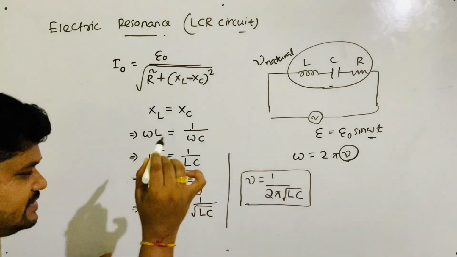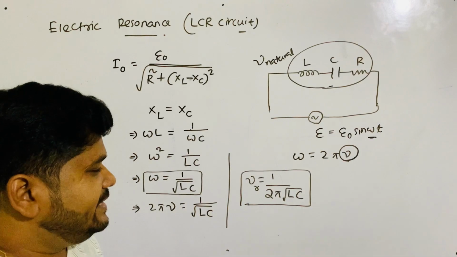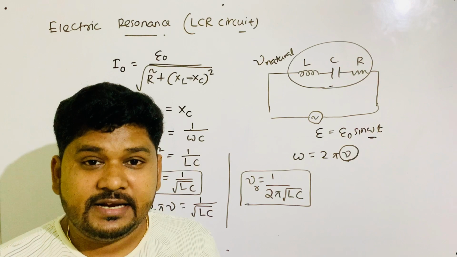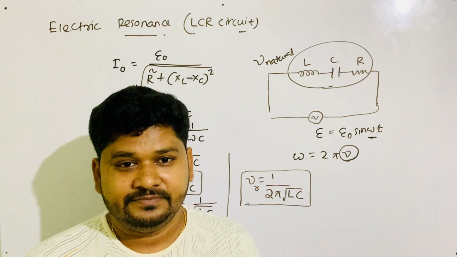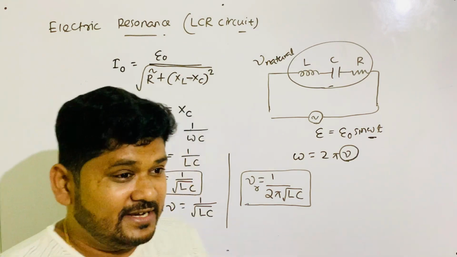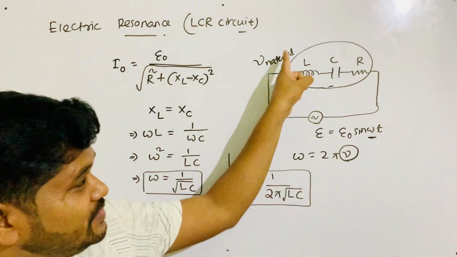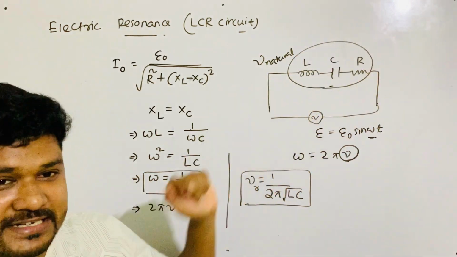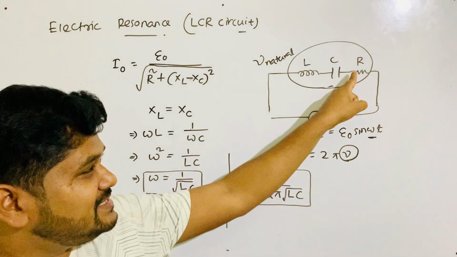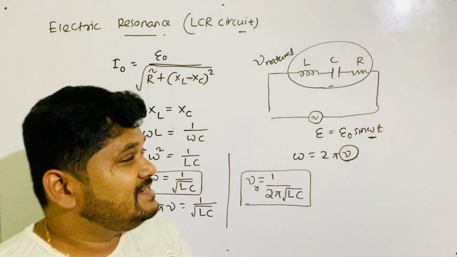This is the frequency of oscillation, called the resonant frequency, nu r. Note that to get the resonant frequency, the resistor has no role, only the inductor and capacitor.